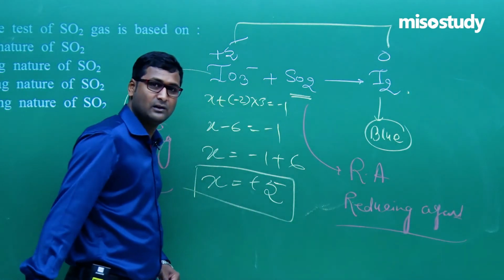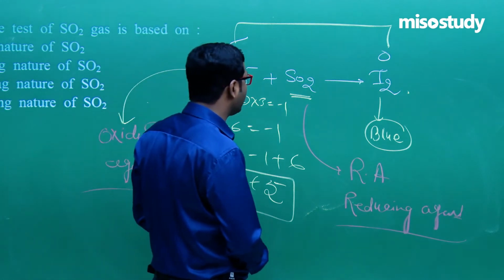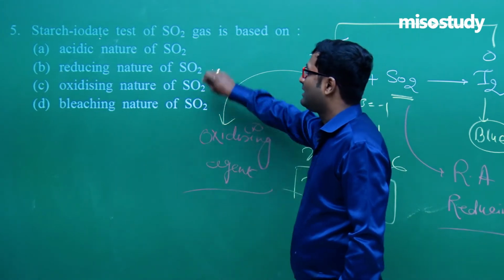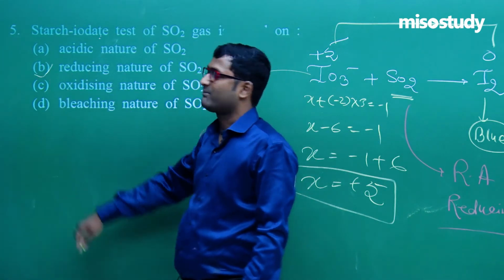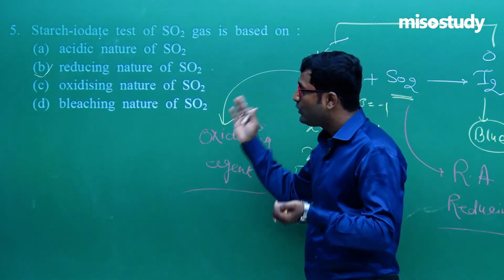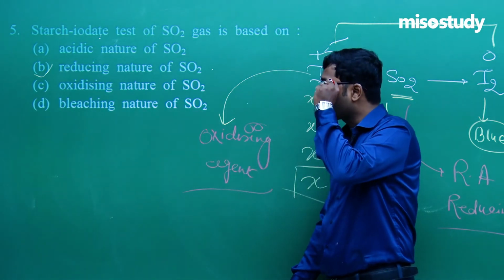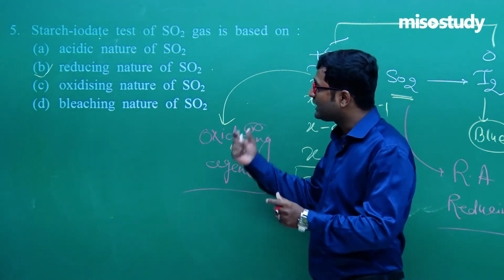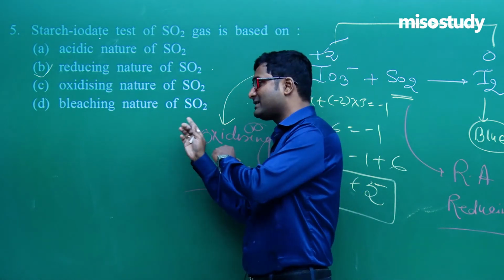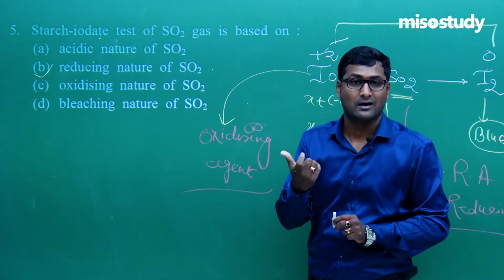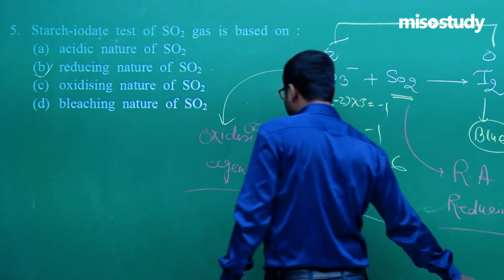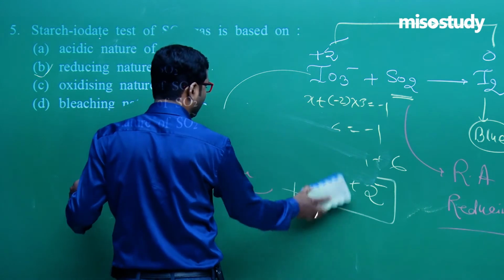Yes sir. So now tell me, which is the correct option? The correct option is acidic, reducing. Yes, B is the correct option, reducing nature. What I told you earlier, during the question answer round, you have to check each and every situation. You have to focus on the theory, otherwise it is not possible to get the correct answer. Clear? Now friend, let's move to the next question. What will happen? Check it out.